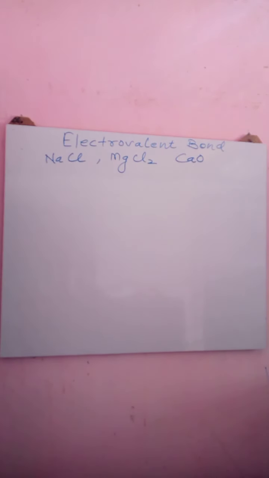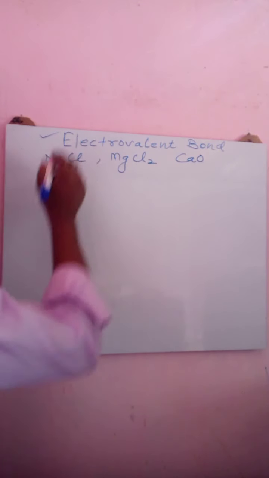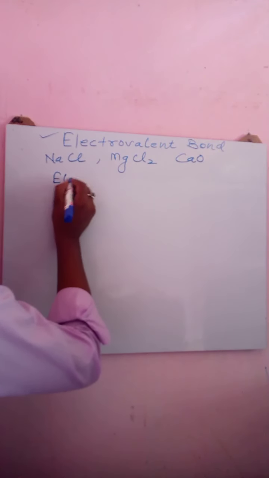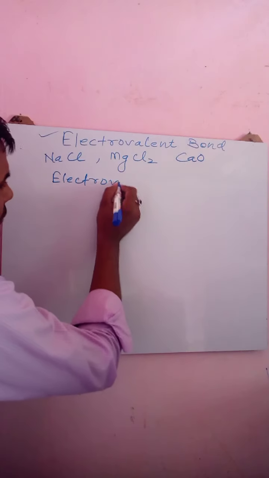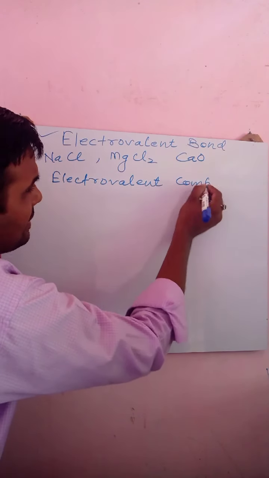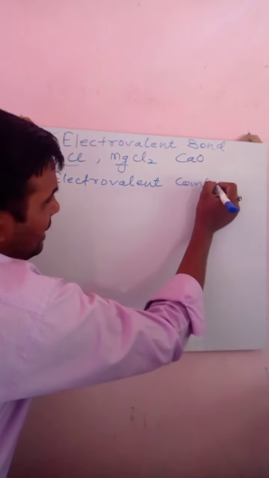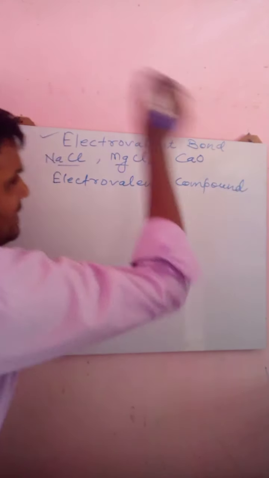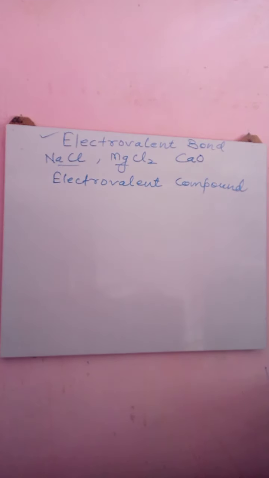We discussed the electrovalent bond. Along with it, let us understand what an electrovalent compound is. Whatever compounds I have written here on the upper side are all known as electrovalent compounds. What is an electrovalent compound?